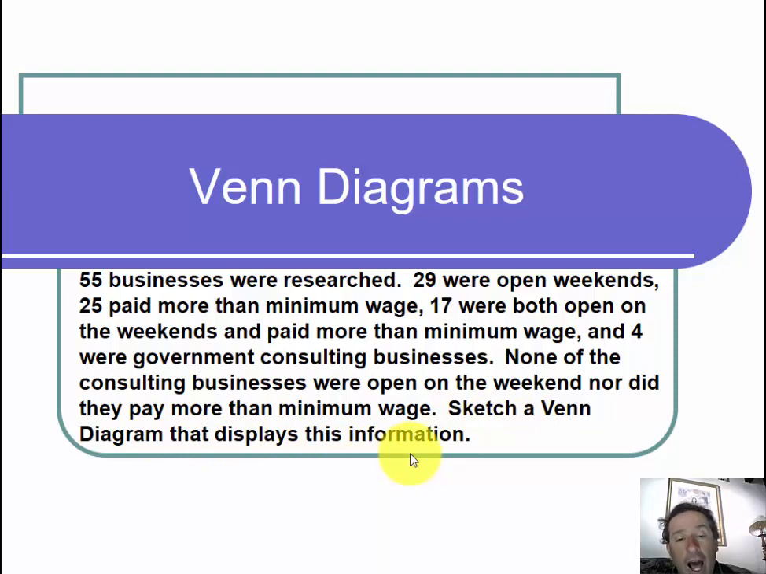So this is a lot of information to just kind of absorb in our brains. It's much easier to see it in a picture. And that's what Venn diagrams do for us. So let us start constructing our Venn diagram.